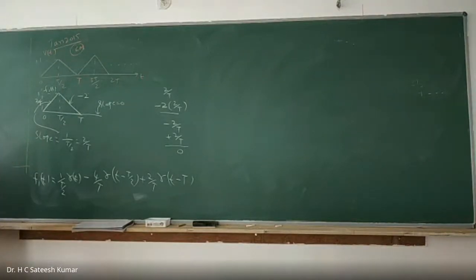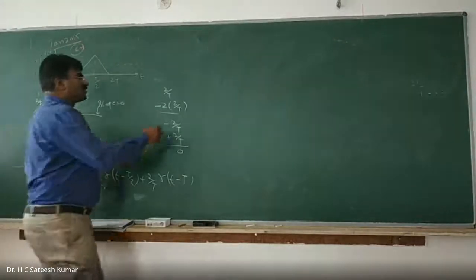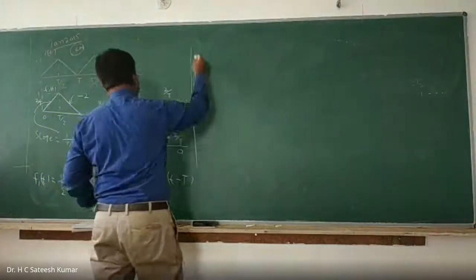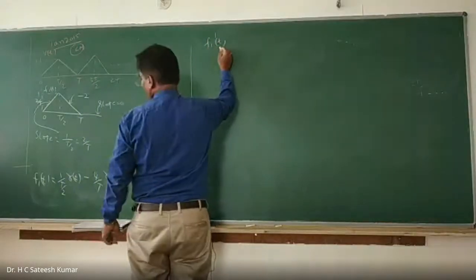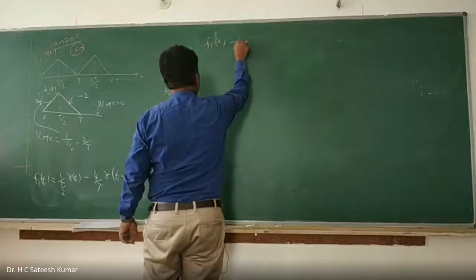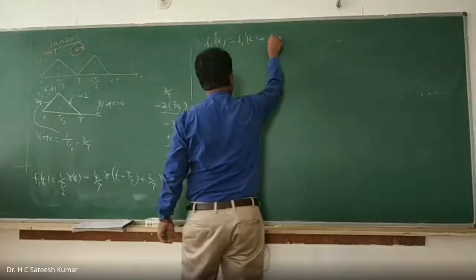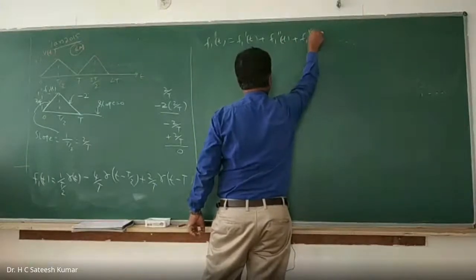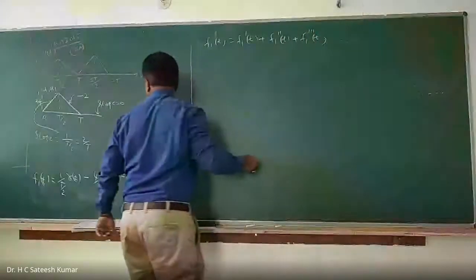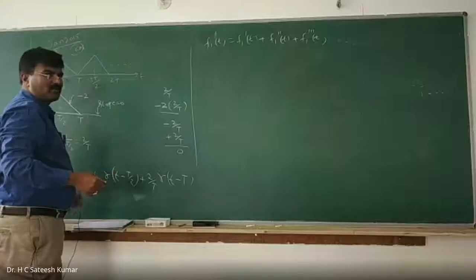So if you are getting this, what does it mean? This one we can write as f1 dash of t. Here we should write it as f1 dash of t. f1 dash of t you call the first part. f1 of t is equal to f1 dash of t plus f1 double dash of t plus f1 triple dash of t, because we have already given f1 of t, f2 of t, f3 of t to some other concept.